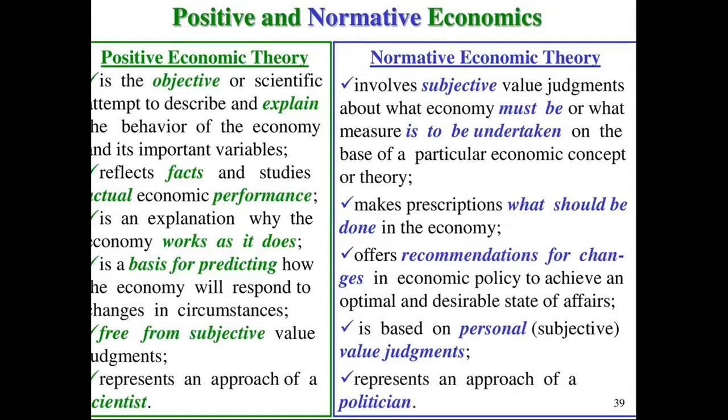So positive economics is all about what is there in the economy, whereas normative economics tells us about what should be there in the economy. Positive economics is a factual description, it tells us about the facts, whereas normative economics is not related to facts. It is related to what should be done in the economy. What should we do in the economy, right?